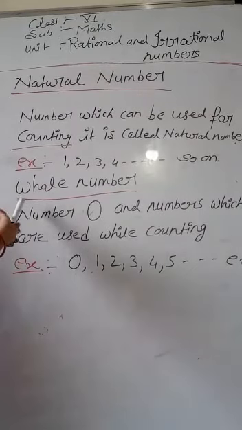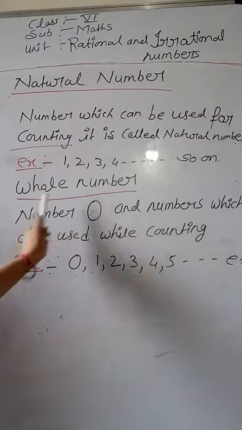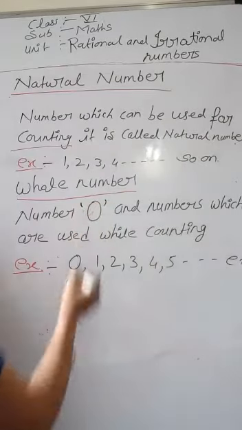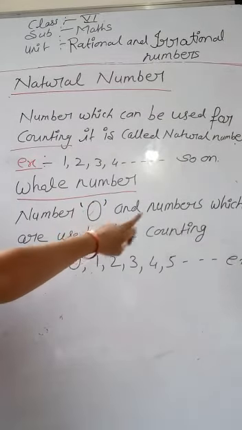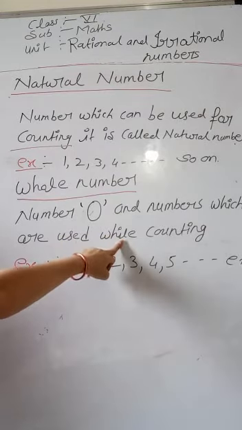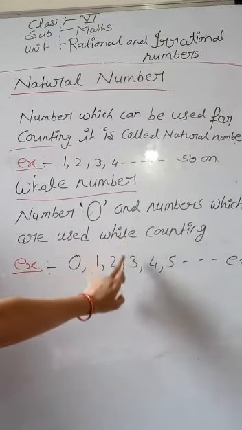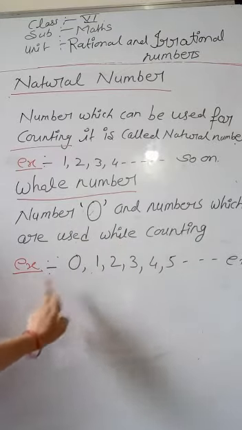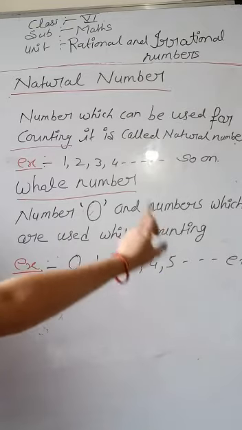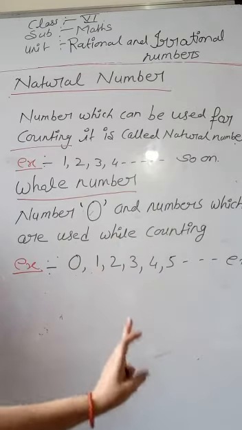Now the second is whole number. A number 0 and numbers which are used while counting. It is also used while counting. Example is 0 से लेकर 1, 2, 3, 4, 5, 6, 7, 8, 9, 10 and so on.